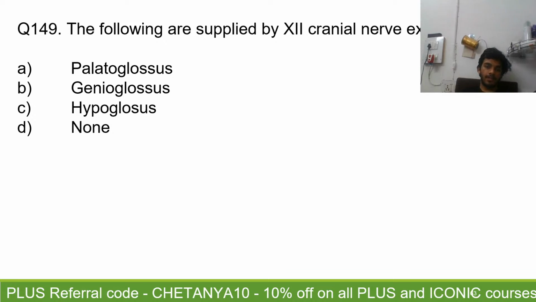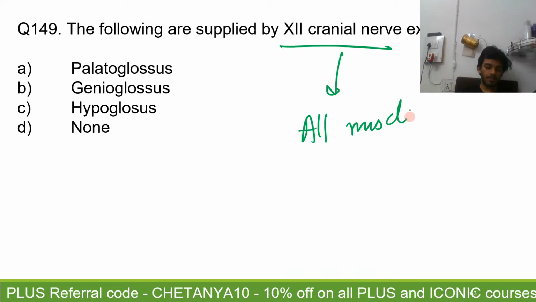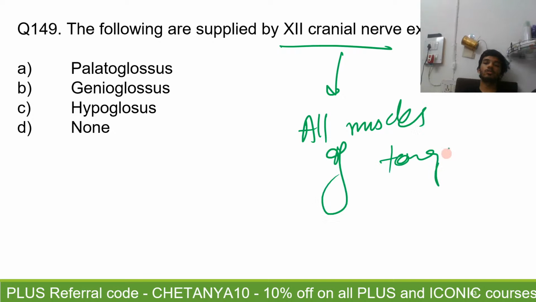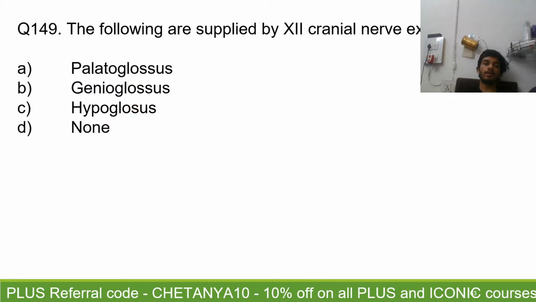Okay, again, the 12th cranial nerve will supply all the muscles of the tongue except one. And what is that one muscle it does not supply? It is also a muscle of the palate, so it is supplied by the vagoaccessory complex. So the answer for 149 is option A, the palatoglossus. The genioglossus and the hyoglossus both are supplied by the 12th cranial nerve.